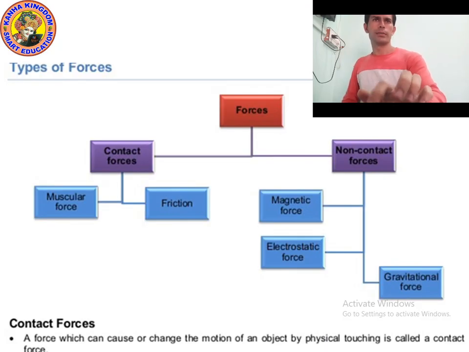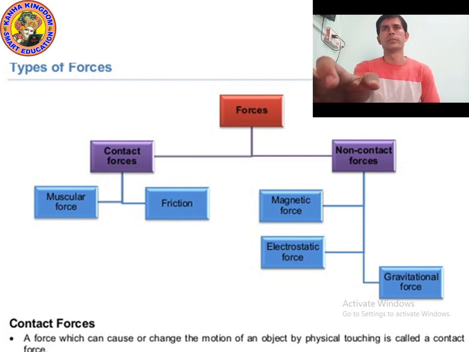Hello, class 8th. We have been studying chapter number 11, which is force. Last time we studied the different types of force. There are two types of force: contact force and non-contact force.